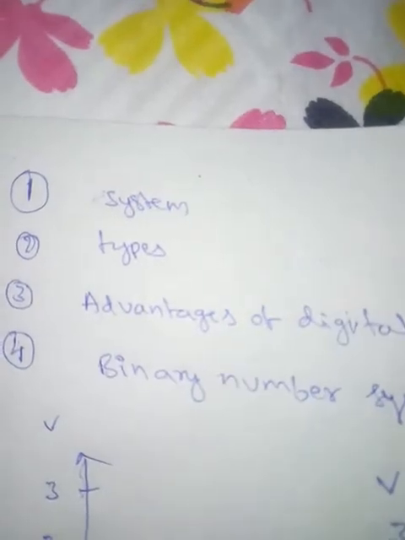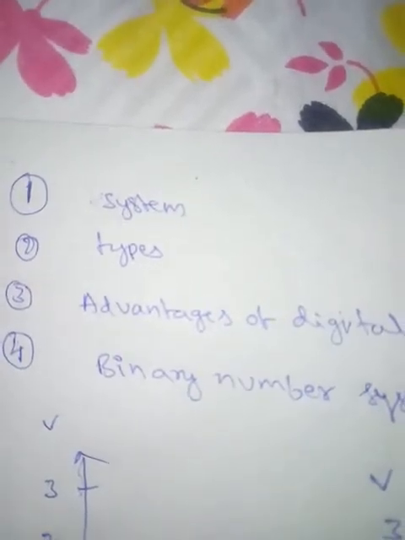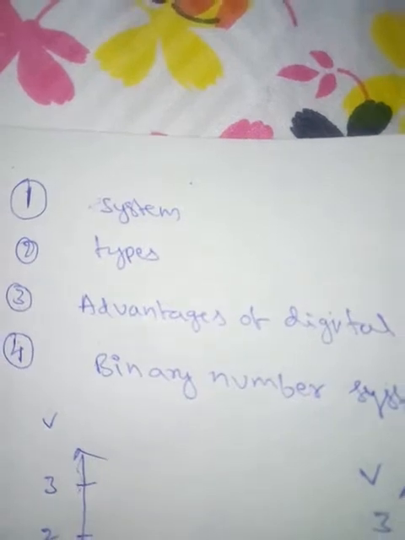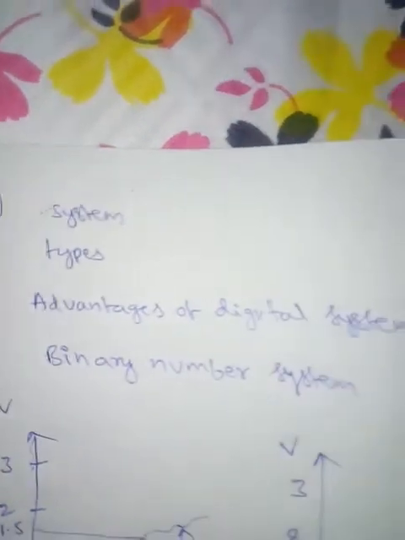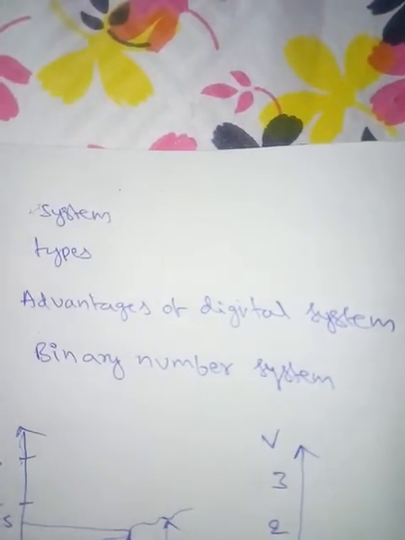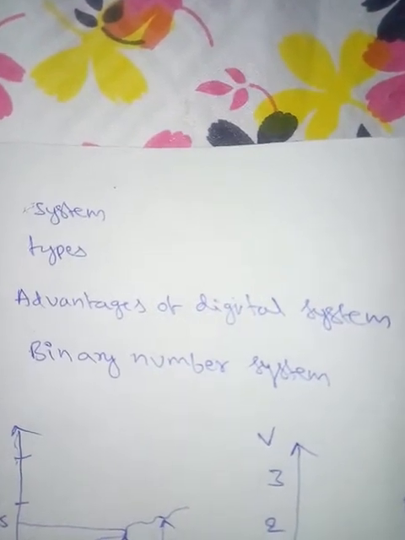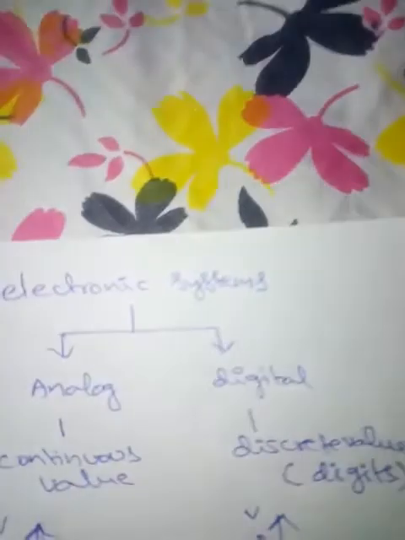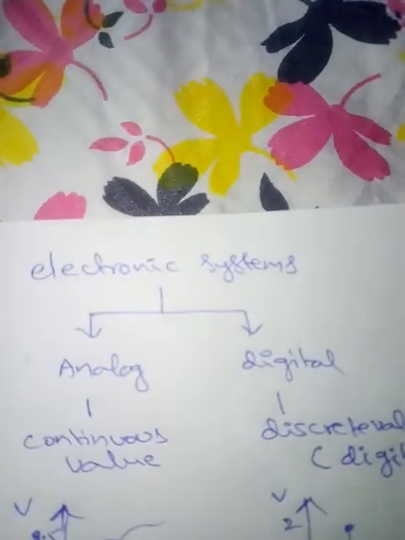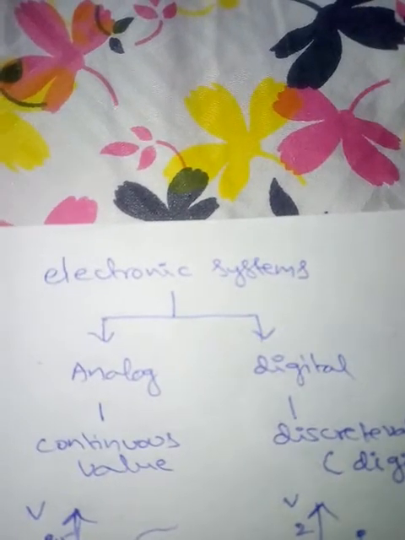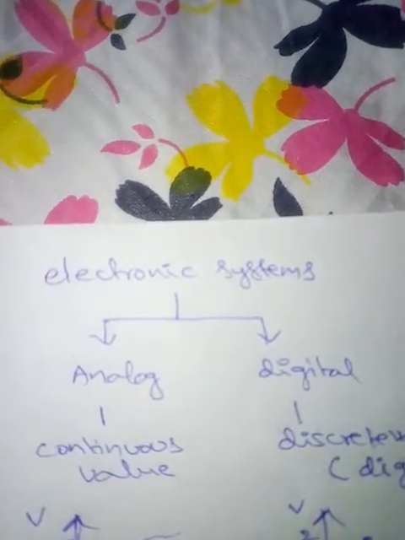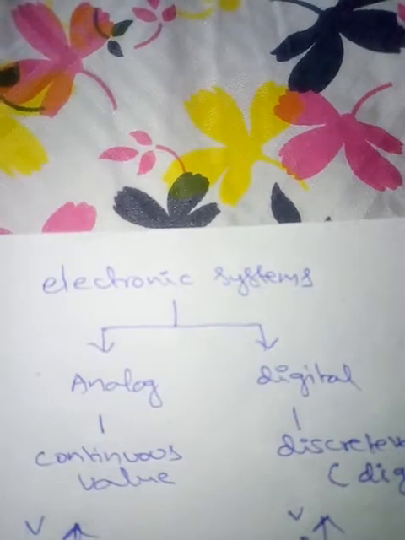Today I am going to explain what an electronic system is, what the types of electronic systems are, what the advantages and disadvantages of digital systems are, and finally the binary number system. A system is a combination of devices designed to perform a specific function. These systems are classified into analog and digital systems.